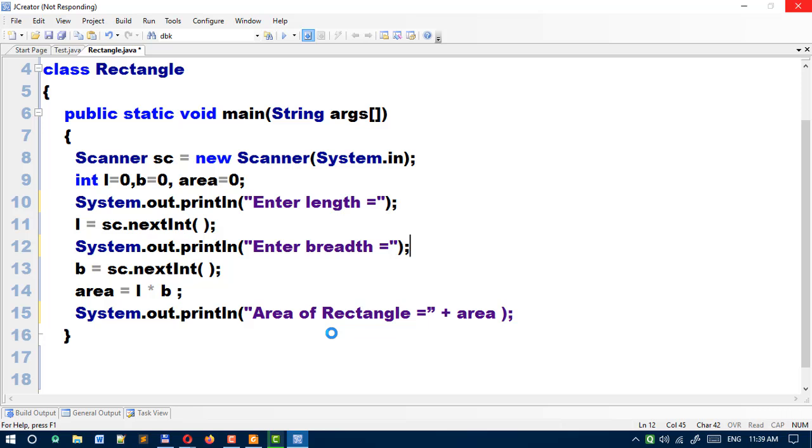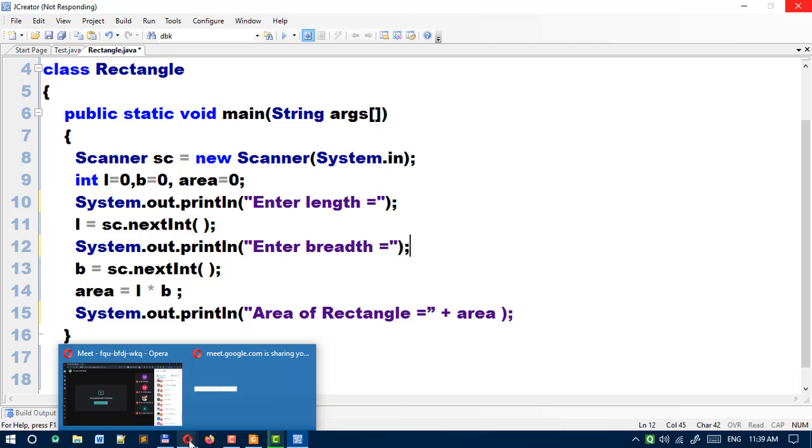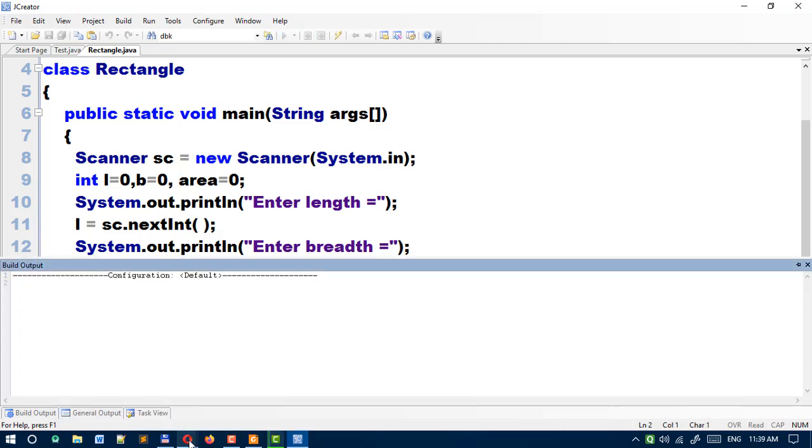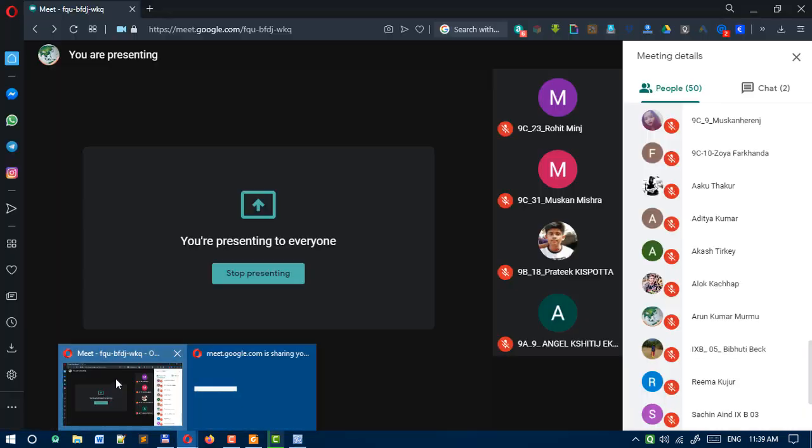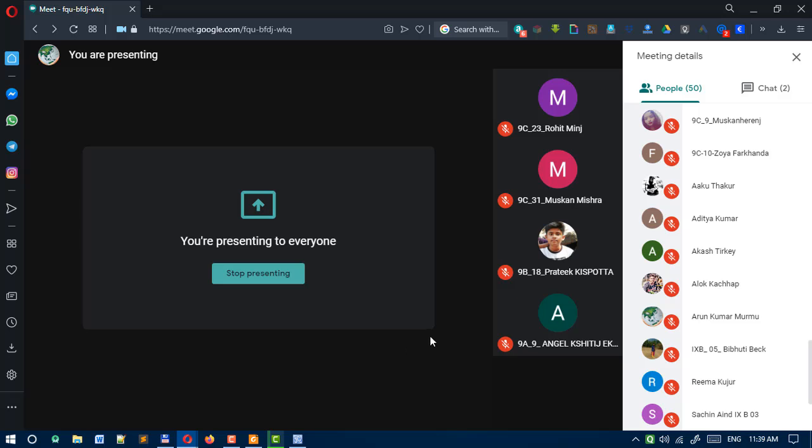All the errors I have removed. Okay, fine. Any doubt regarding this concept? Anybody reply? All of you, just reply back. Did all of you understand how to do Java programming?